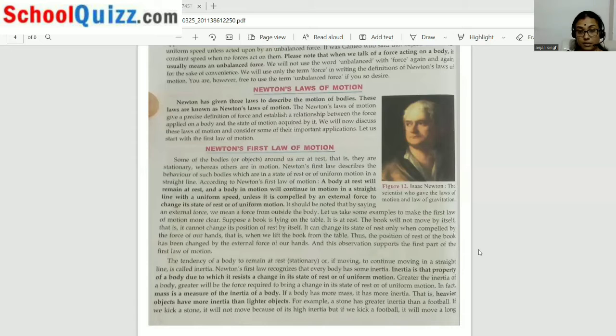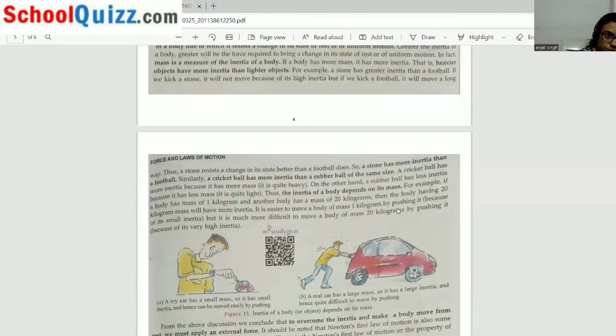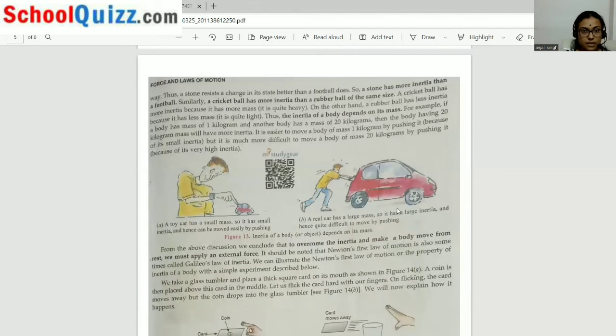Now, for example, a stone has greater inertia than a football. If we kick a stone, it will not move because of its high inertia. But if we kick a football, it moves easily. Like this, a cricket ball has more inertia than a rubber ball. Again, a stone has more inertia than a football. Inertia of a body depends on its mass.